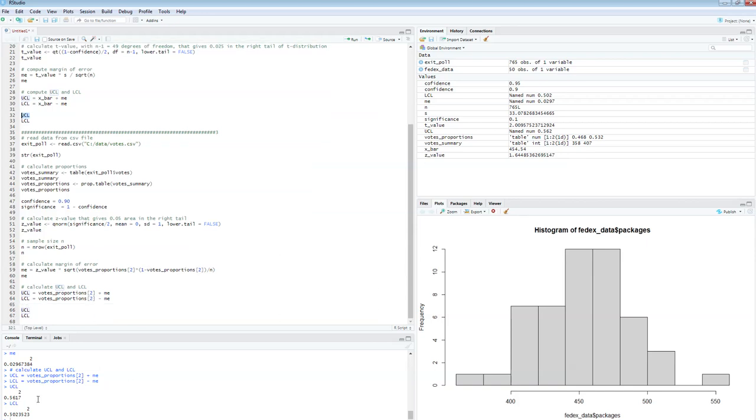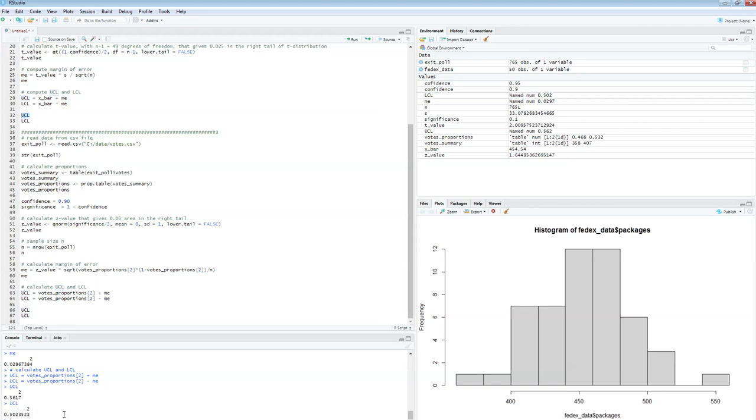Well, what about now? Now I can see that my upper confidence limit is above 0.5 and my lower confidence limit is also above 0.5. And remember, how do we interpret the confidence interval? This one is 90%, right?